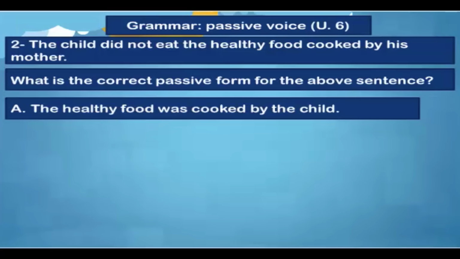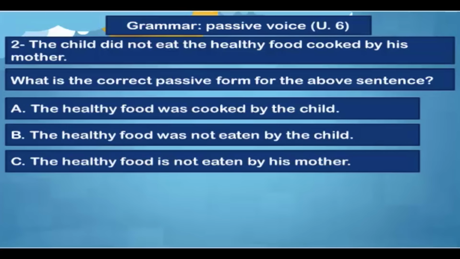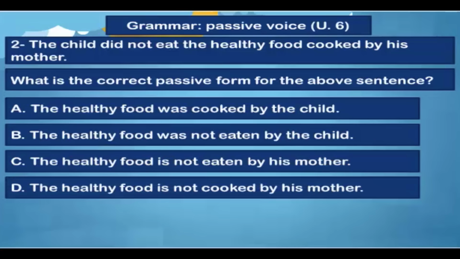The healthy food was cooked by the child, or the healthy food was not eaten by the child, or the healthy food is not eaten by his mother, or the healthy food is not cooked by his mother. Very good. B is the correct answer. The healthy food was not eaten by the child.